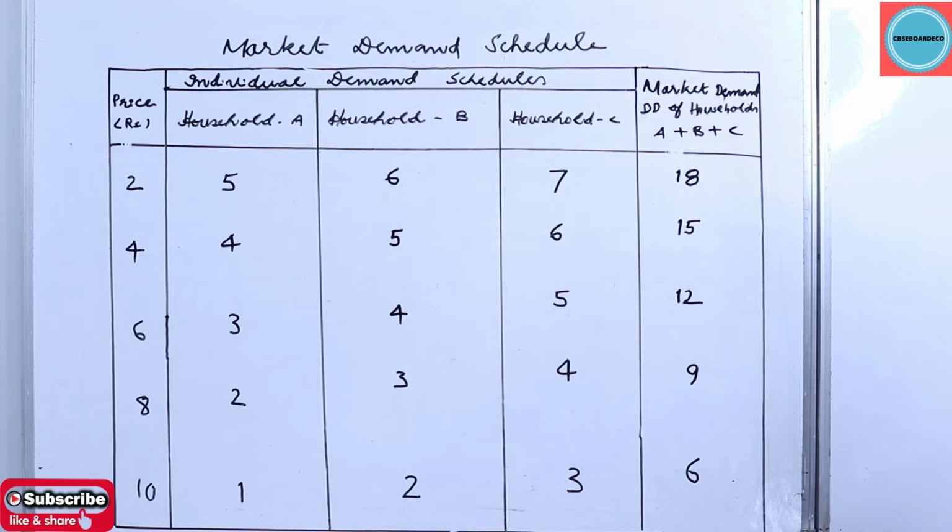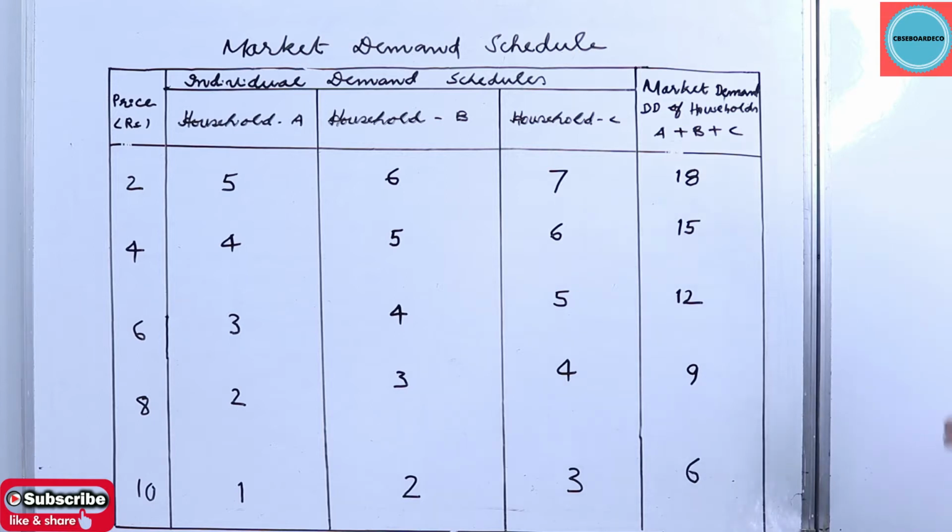Household A responds when the price is 2, his demand is 5. The price has gone up 2, 4, 6, 8, 10. His demand is coming down 5, 4, 3, 2, 1. Household B, his demand also coming down 6, 5, 4, 3, 2. Household C, another consumer, 7, 6, 5, 4, 3.